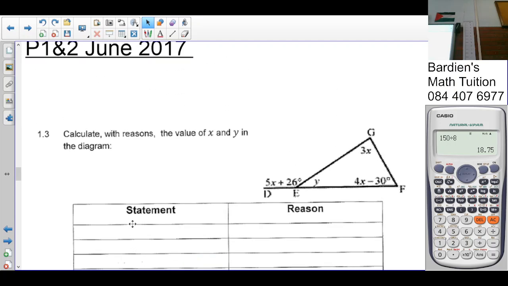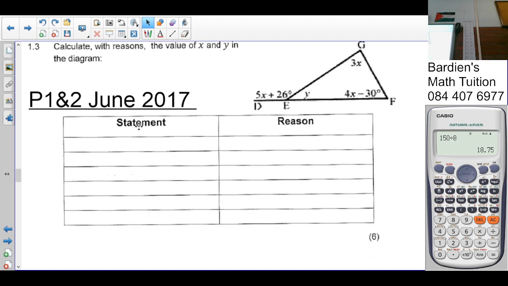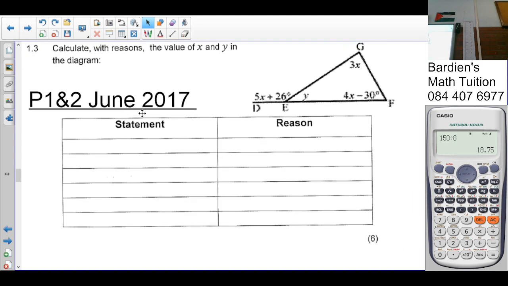1.3. In question 1.3, we have to calculate with reason the value of x and y in the diagram. So here, as you can see, 5x plus 26 is equal to 3x plus 4x minus 30. I can't go with angles on the straight line, otherwise I have two unknowns here. Can you see? 5x plus 26 plus y is equal to 180. If you go sum of angles of a triangle, 3x plus 4x minus 30 plus y equals 180, which is correct, but there's two unknowns in the equation.